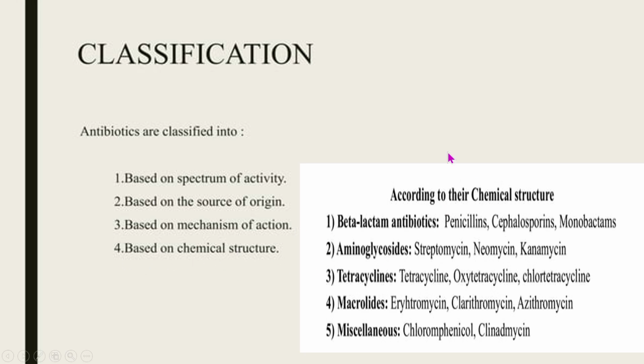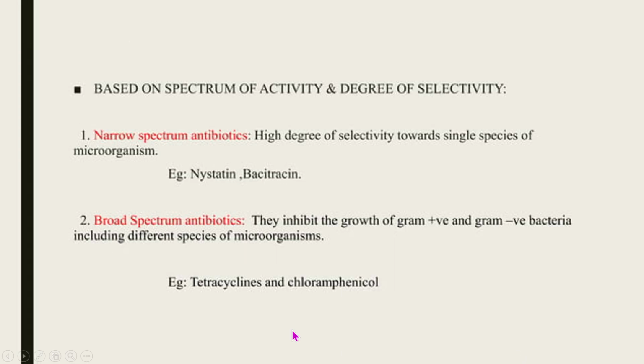Depending upon the chemical structure they are classified into beta-lactam antibiotics, aminoglycoside antibiotics, tetracycline antibiotics, macrolide antibiotics, and miscellaneous derivatives. So we have discussed that, based upon the spectrum of activity, they are classified as narrow spectrum antibiotics and broad spectrum antibiotics.